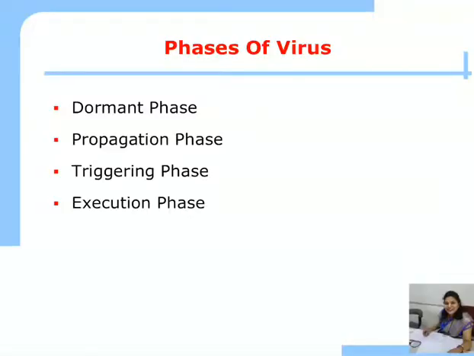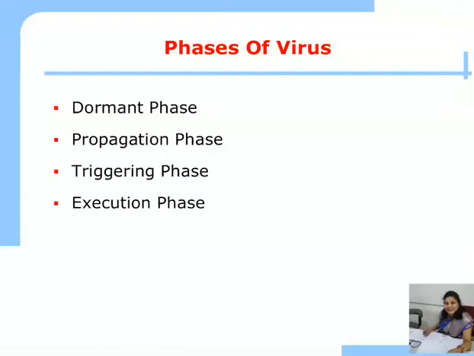These are the four phases of the virus. First is the dormant phase. In this phase, the virus is idle and eventually activated by some event. The second phase is propagation. In the propagation phase, the virus places identical copies of itself into other programs or into certain system areas on the disk. So in the dormant phase, the virus gets attached to another original program. In the propagation phase, it starts making its copies.